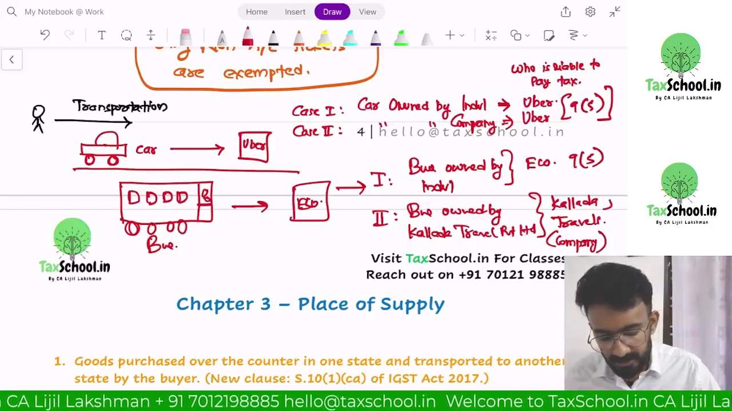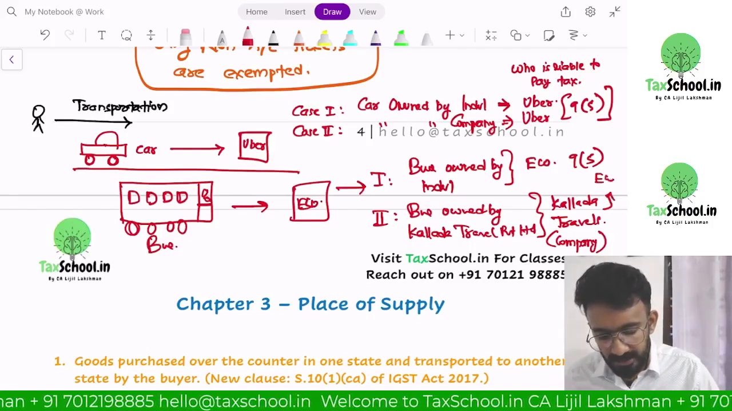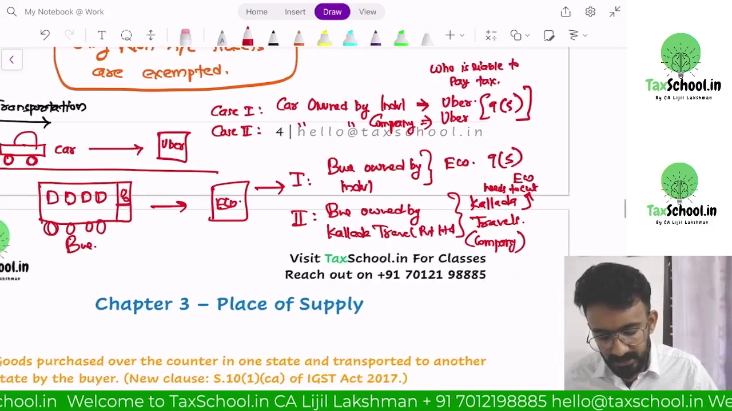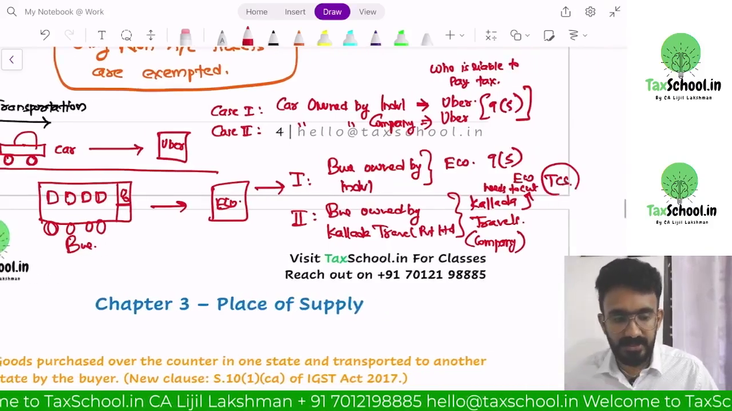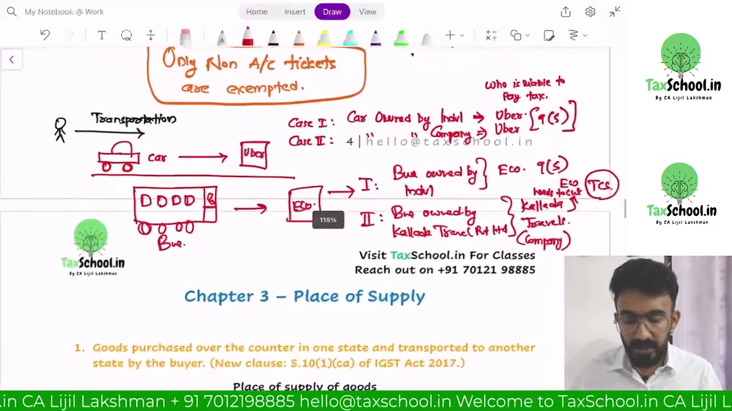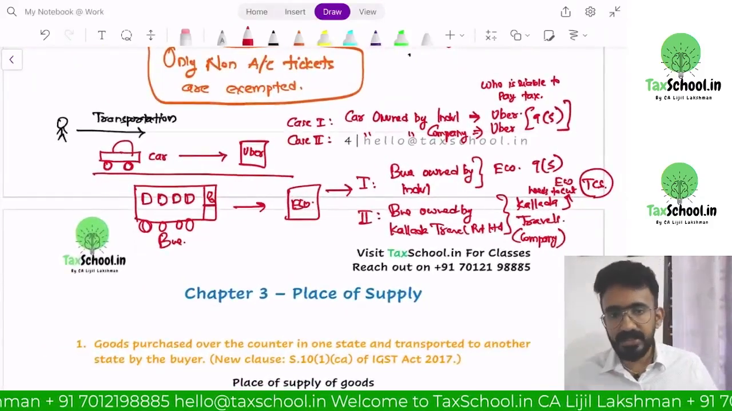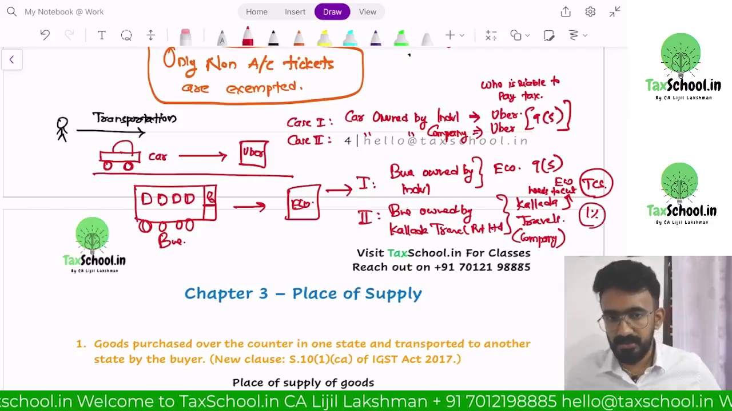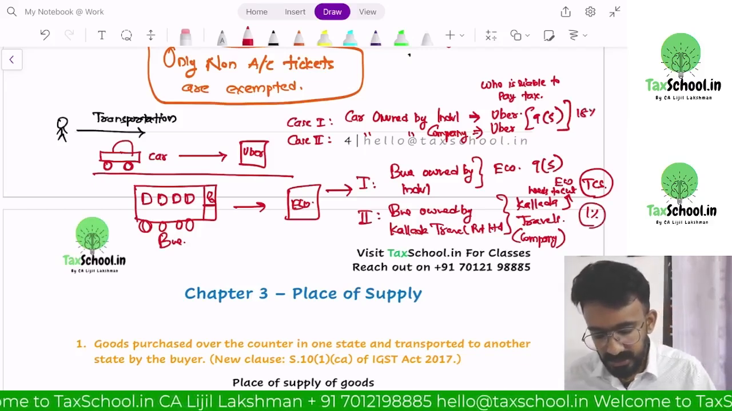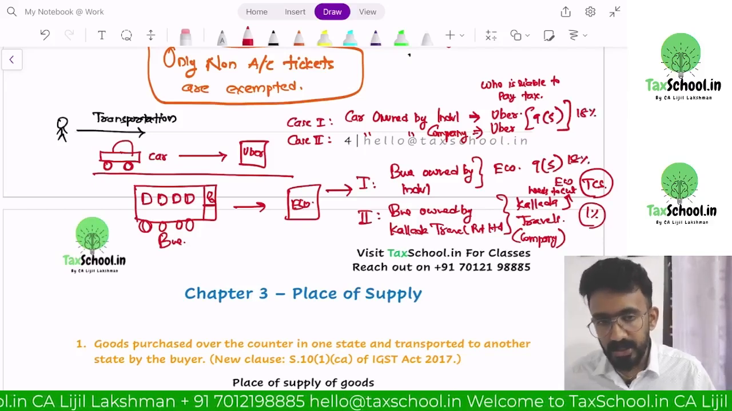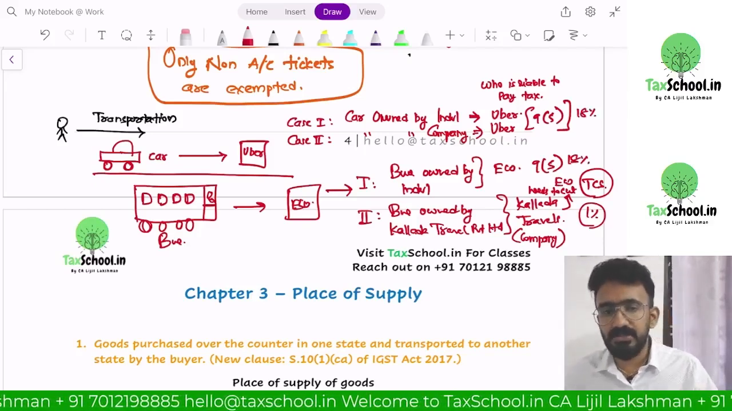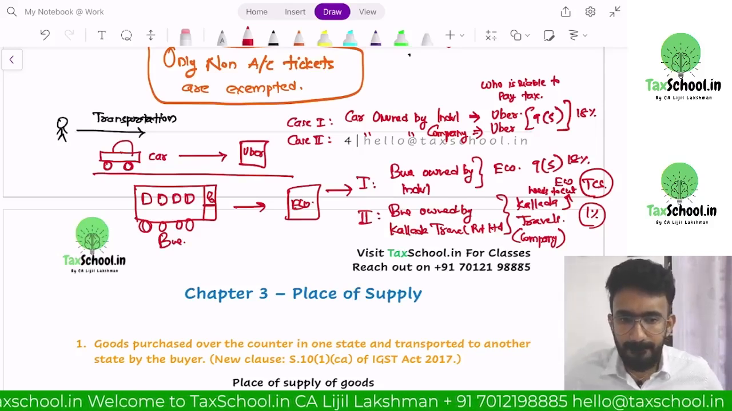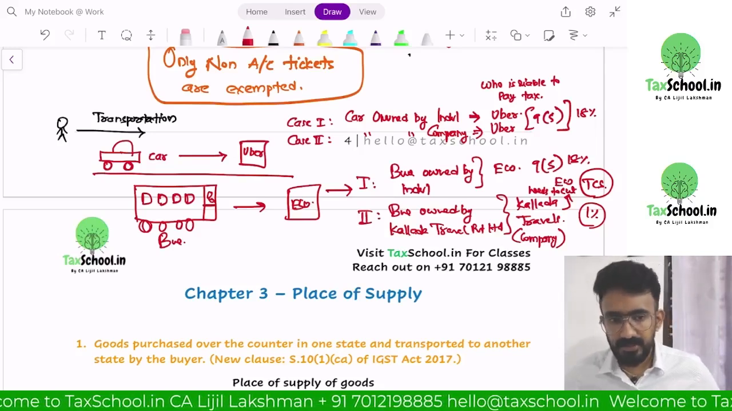Will the e-commerce operator pay fully? No. The e-commerce operator needs to cut TCS. Yes. So whenever you don't have 9(5) applicable, TCS is always applicable. On the value, 1% TCS should be taken. Here 18% to be paid by the e-commerce operator. Here only 1% TCS will be paid. The full tax needs to be paid by the actual supplier, which is the company.